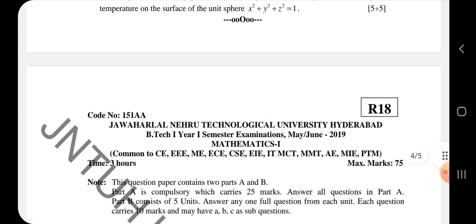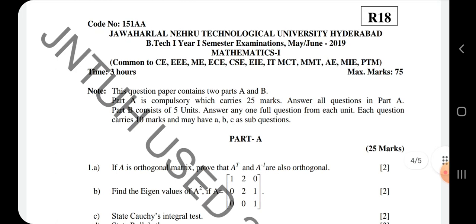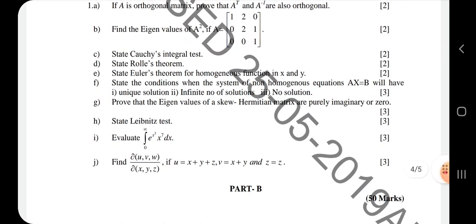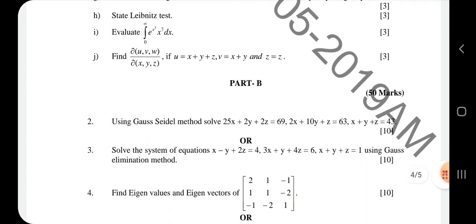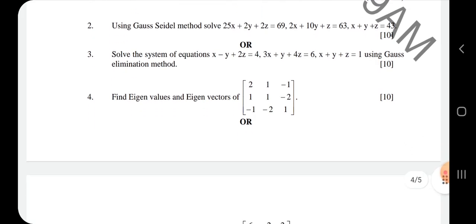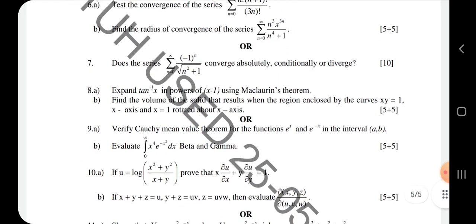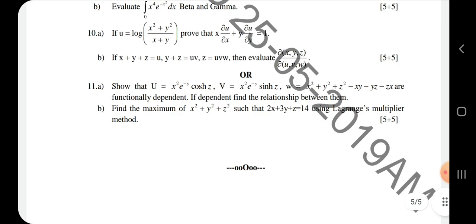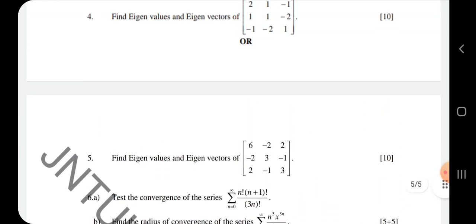And there is one more paper, conducted in May June 2019. It is also a pre-COVID paper, with part A and part B. The short answer type is the same, and part B is long answer type. So my sincere suggestion is, once you look at these 3 papers, you can definitely expect the same type of questions in the coming semester examination.